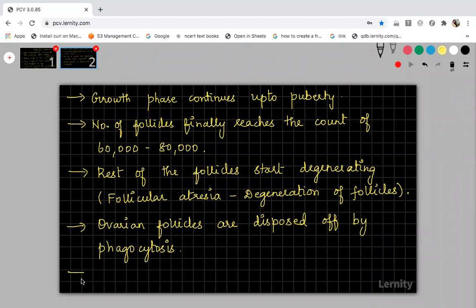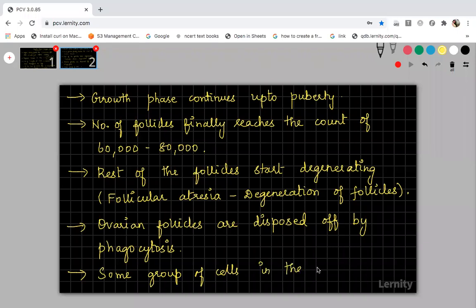And now, I told you some of the follicular cells will degenerate, and the process is called follicular atresia. The follicular cells that have been degenerated are disposed of by the phagocytosis process. But all the follicular cells will not get degenerated, right? Among the remaining cells, some group of cells in the ovarian stroma become active.